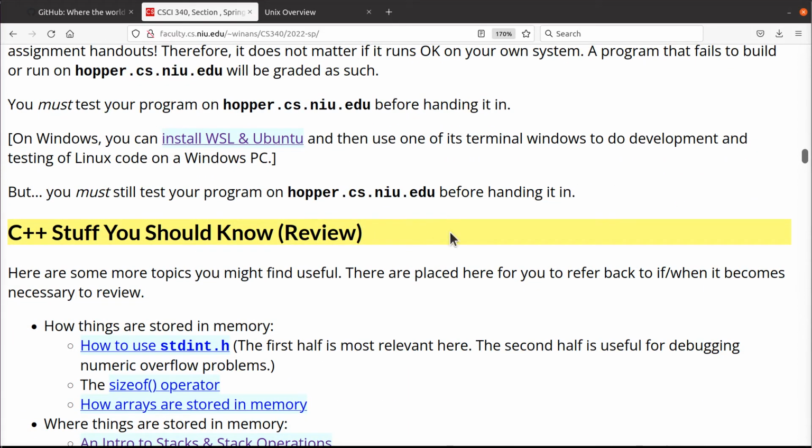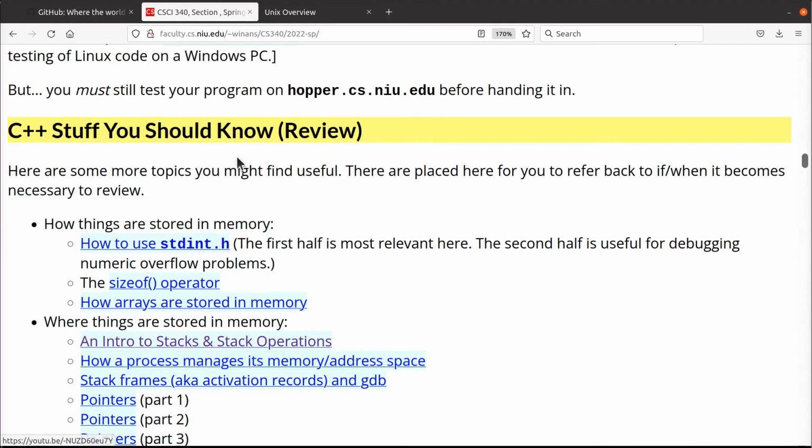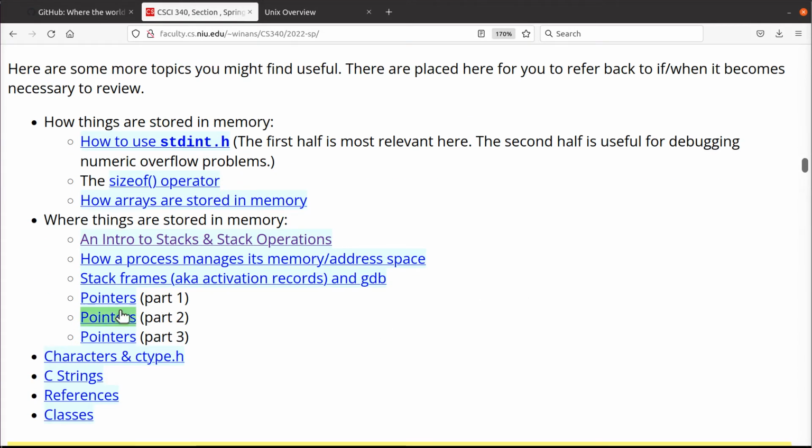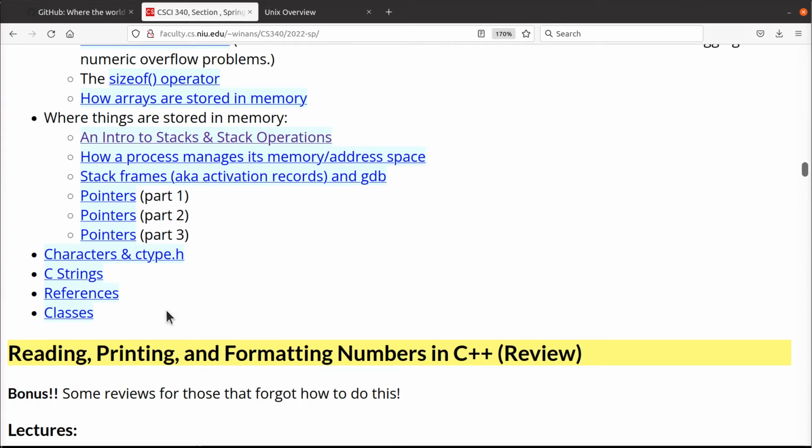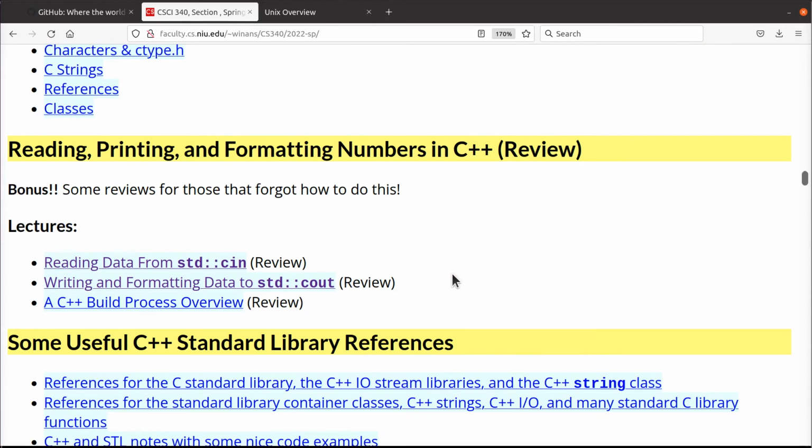These yellow bar lectures up here are more links into some of the videos in that 501 class, okay? These are a very specific subset of the 501 lectures that are most useful, in my opinion, for you to understand and use in 340, okay? If you forget how pointers work, I got 3 whole lectures over there. How do strings work? How do references, classes, C-type work? How do you run the debugger? Okay, these are great review lectures if you forget.